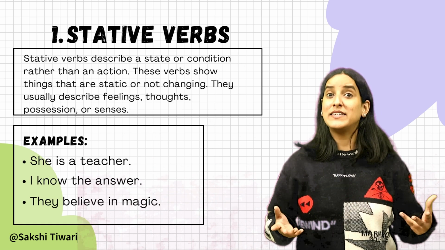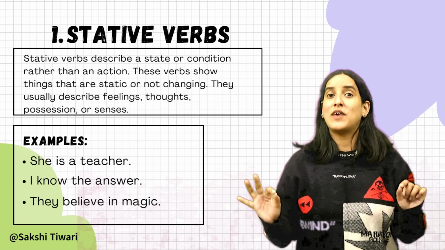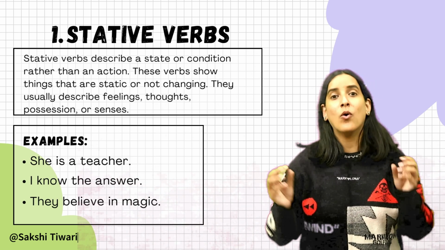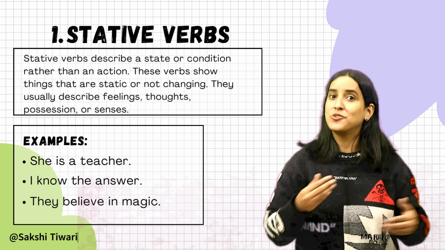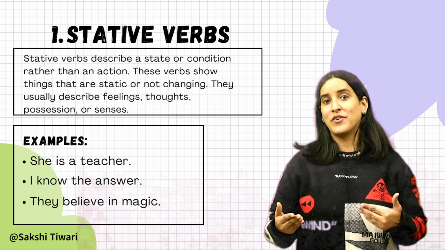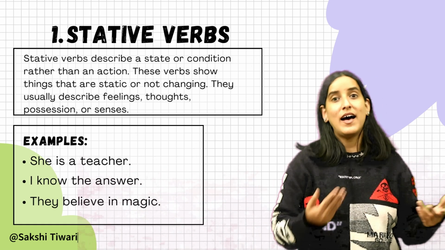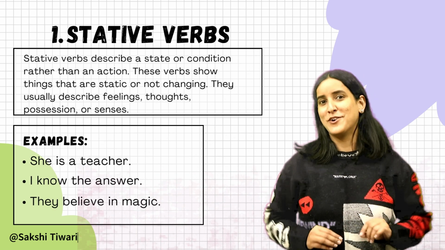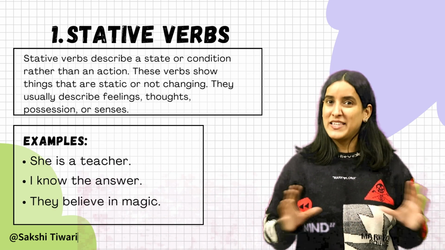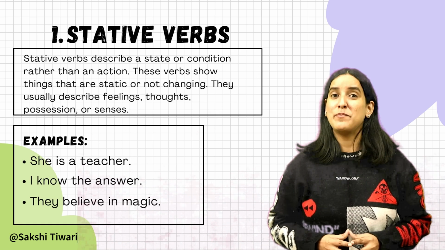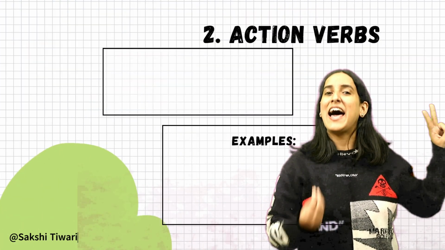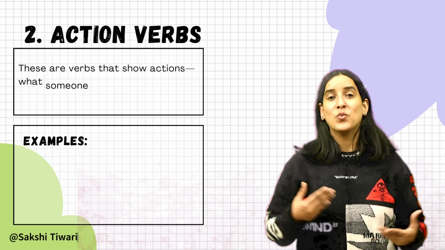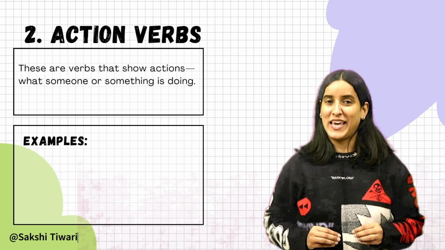Okay, now how to identify them? Stative verbs describe a situation that doesn't change, or a feeling or a condition. They usually don't show physical actions. Alright, words like know, like, belong, seem, feel are often stative verbs. Alright, so these are stative verbs. The next type, the second ones, are action verbs. These are verbs that show actions, what someone or something is doing, okay?